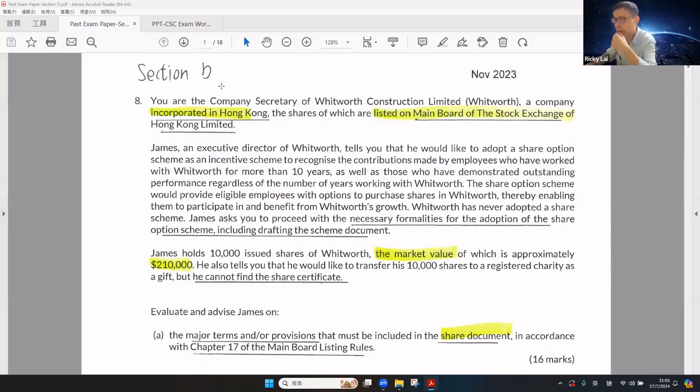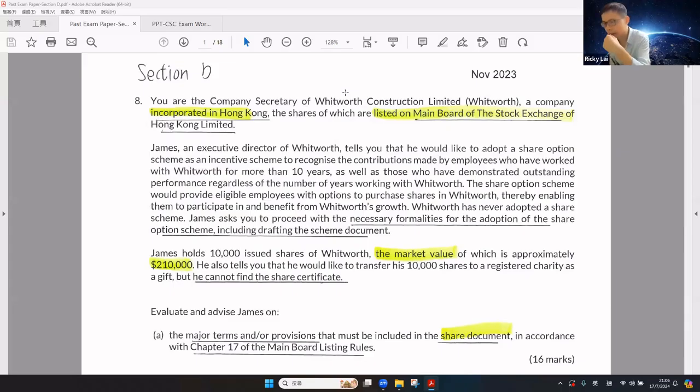Okay, regarding the second paragraph, the company intends to adopt a share option scheme as an incentive scheme to recognize the contribution of employees of more than 10 years, as well as to reward outstanding performance. The share option scheme provides eligible employees with the option to purchase shares and enables them to participate in the benefit of the company group. The company has never adopted a share scheme, so please discuss the necessary formalities for the adoption of a share option scheme, including drafting the scheme document.